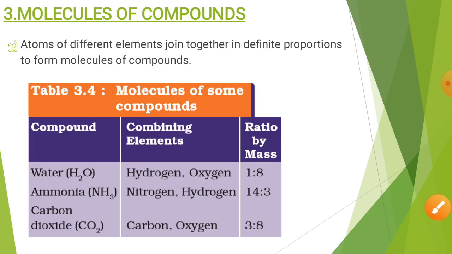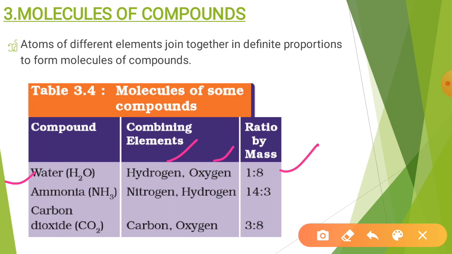Next thing is molecules of compounds. Atoms of different elements combine together in definite proportion to form molecules of a compound. So we are seeing some examples. The first compound is water. Water has hydrogen and oxygen elements which combine in 1:8 by mass. Okay, so the next compound is ammonia, NH3.